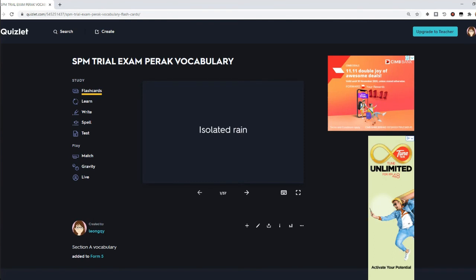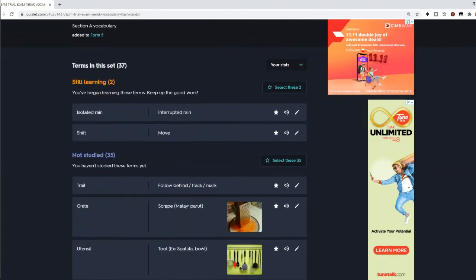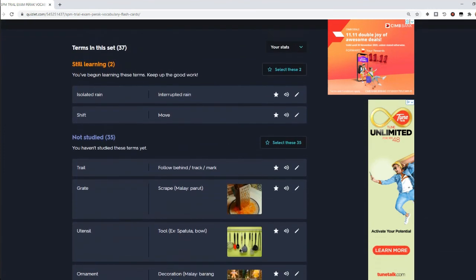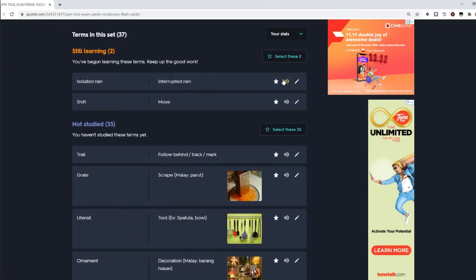So I would like you to look at all the meanings again, either through the flashcards here, or you can use the list down here. If you use the list, you can press this symbol to make the website read the word out for you. So let's try with the first one. Isolated rain, interrupted rain, shift, move. Okay, so this is in the list.